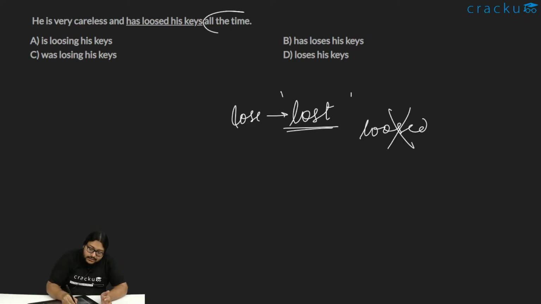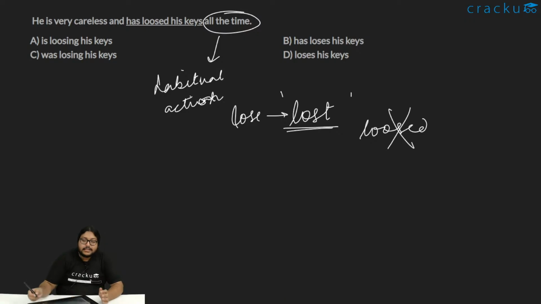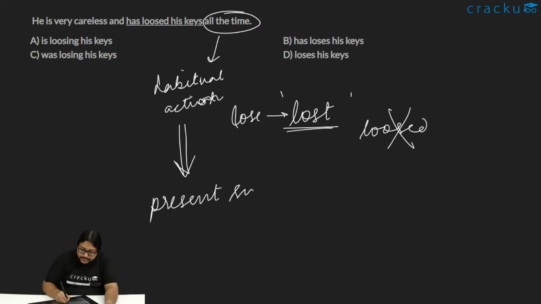When we write something like all the time, it refers to a habitual action, something which happens on a regular basis. On a regular basis, this person keeps losing his keys. So whenever we see a habitual action, it has to be a present simple tense.